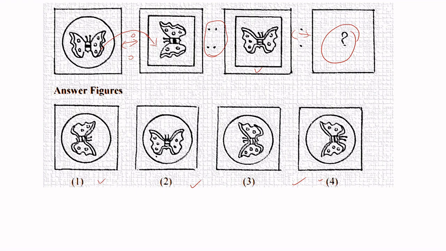This can be rejected because the number of zeros on this is incorrect. Understood? And this is not turned, because of that it can be rejected. This is the answer because it has turned and it is correct. And here you see the difference between these two. Did you observe? The difference is that the antenna is kept in the wrong place over here. This is at the wrong place.